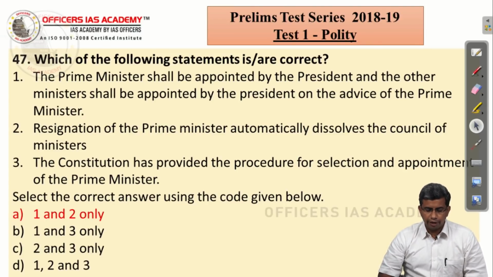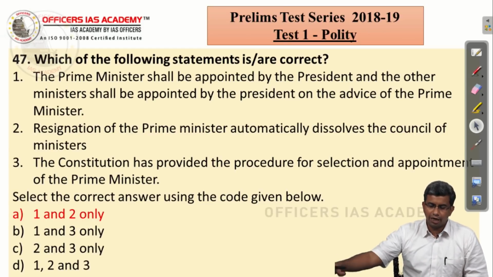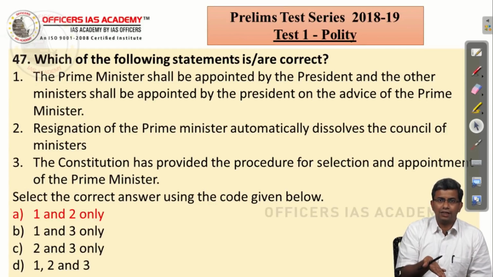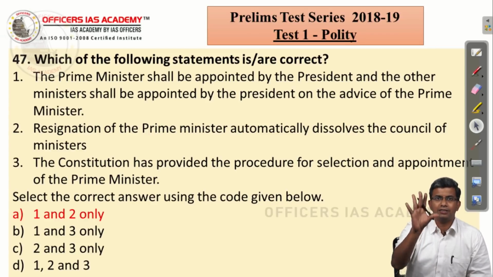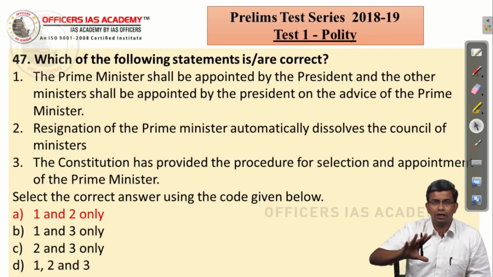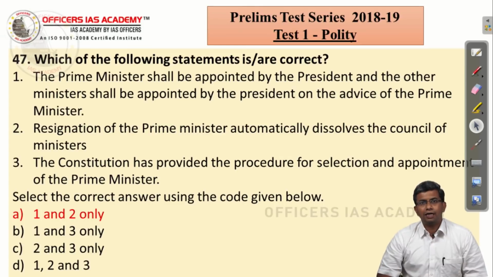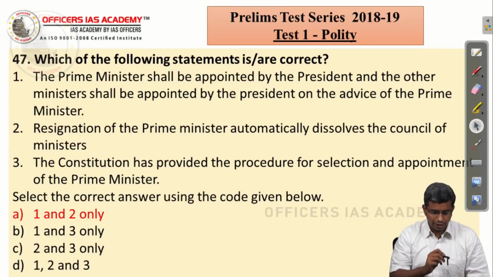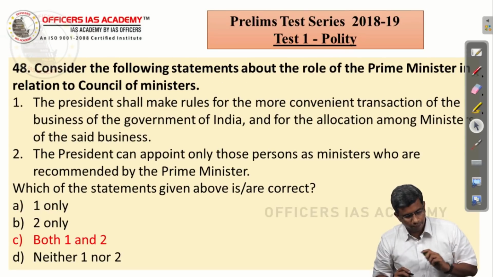The Constitution has provided the procedure for selection and appointment of the Prime Minister. It does not say anything like that. It only says the Prime Minister shall be appointed by the President. Look at the first statement. That gives the answer. The first statement only says the Prime Minister shall be appointed by the President. There is no special procedure and selection and appointment process which is given. So automatically, by just looking at the first statement, you know the third statement is wrong. So the correct answer is 1 and 2 only.